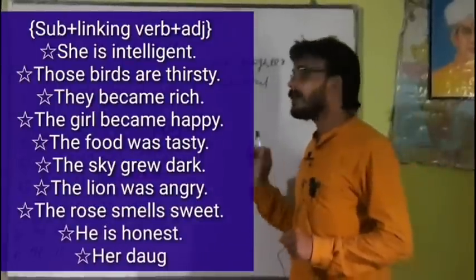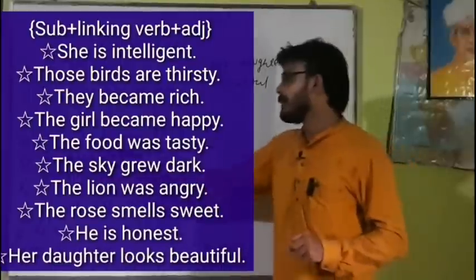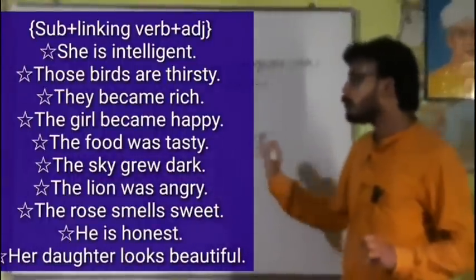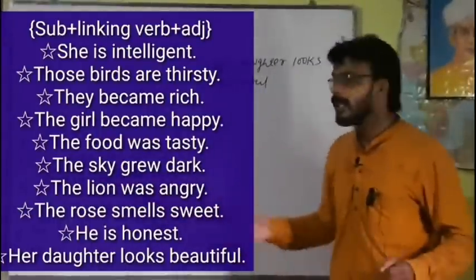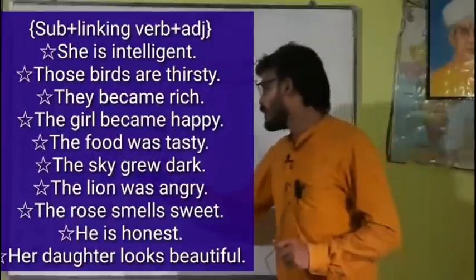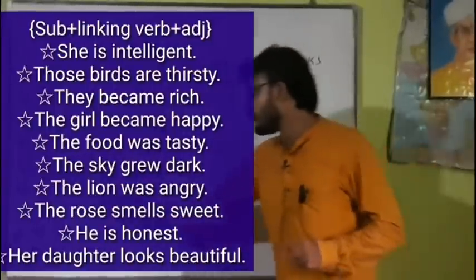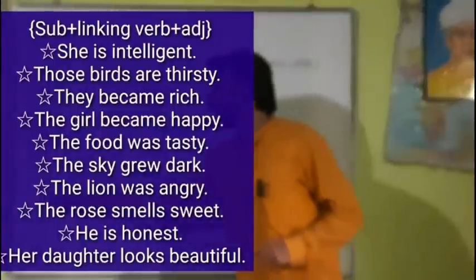The girl became happy. The girl is the subject, became is an intransitive verb, that is a linking verb, and happy is the adjective. The food was tasty. The food is the subject, was is a linking verb, that is intransitive, and tasty is the adjective. The sky grew dark. Here grew is the linking verb, dark is the adjective, and the sky is the subject.